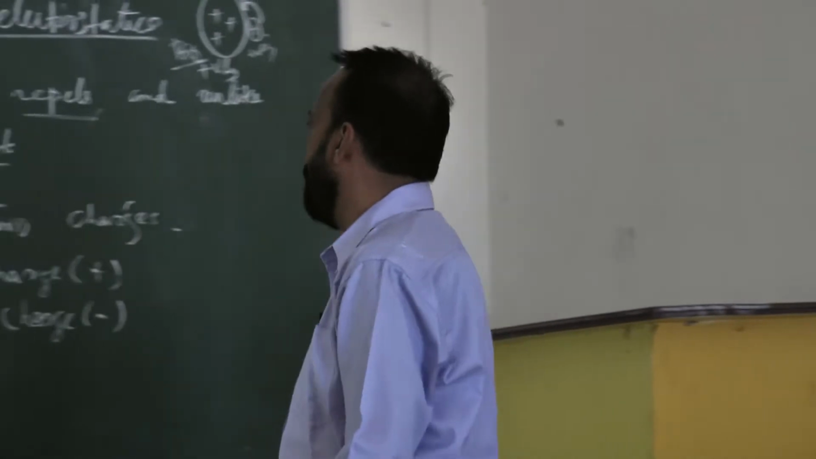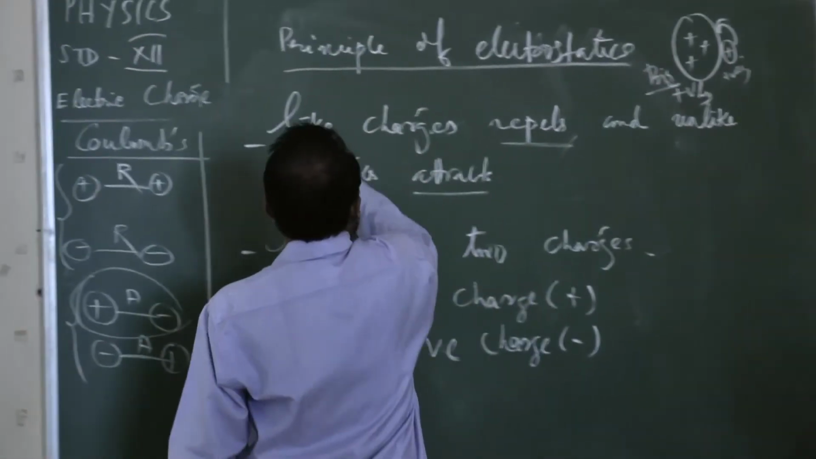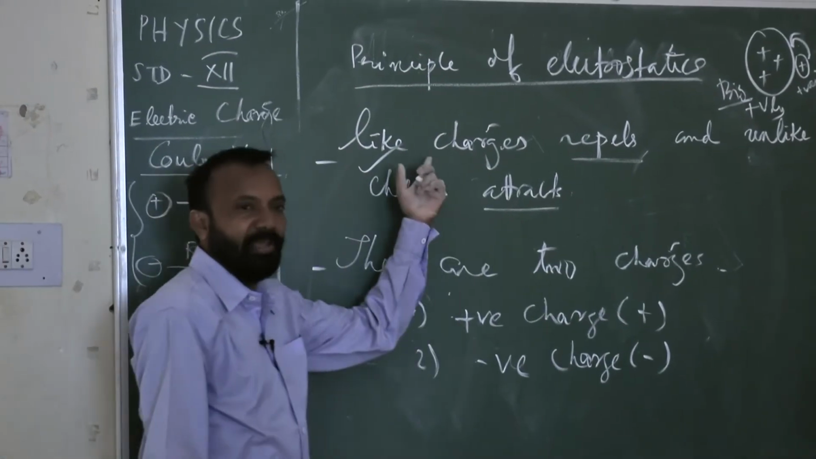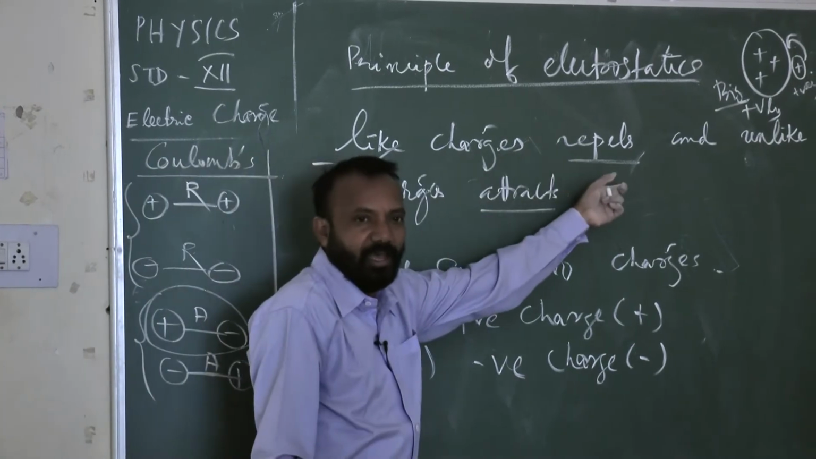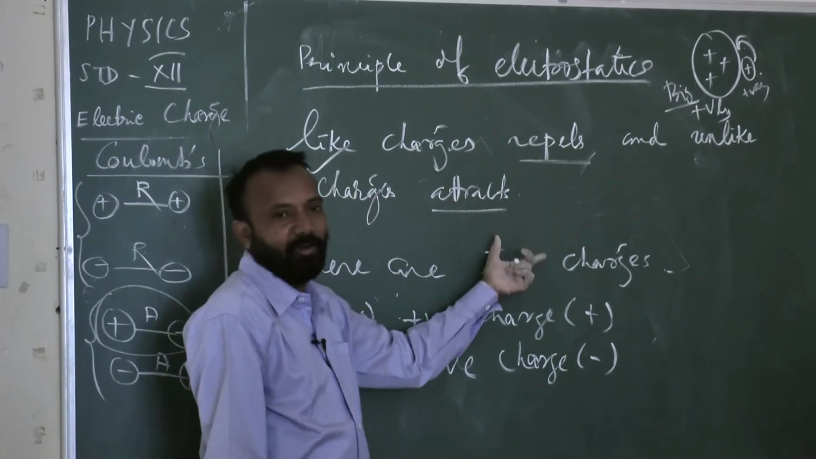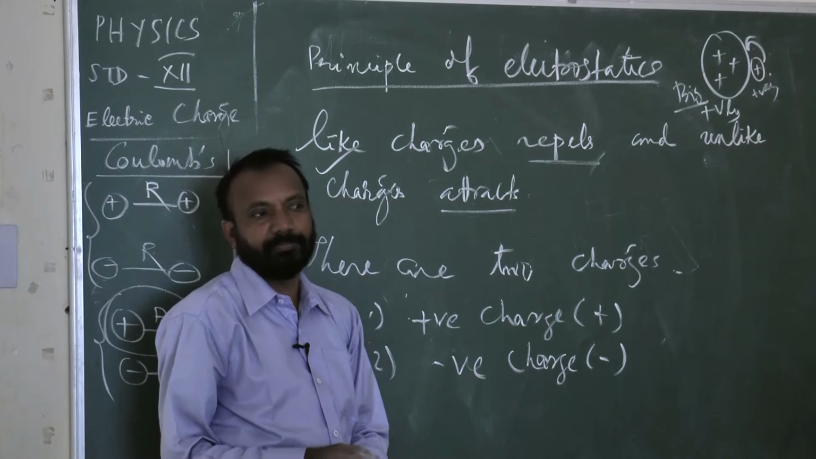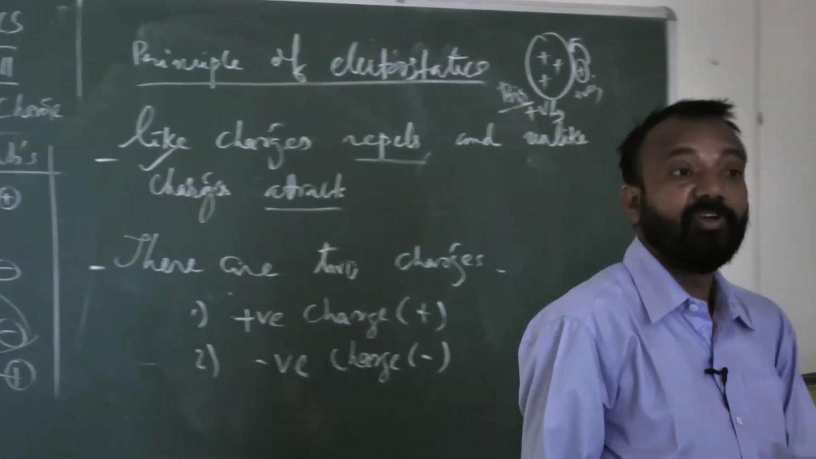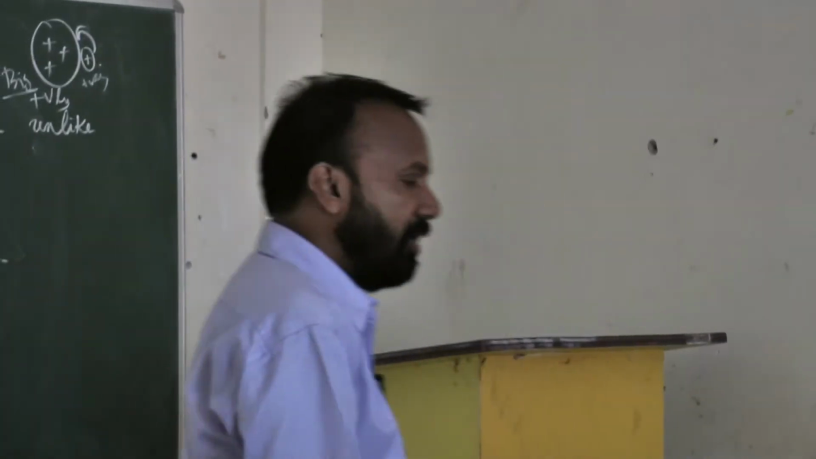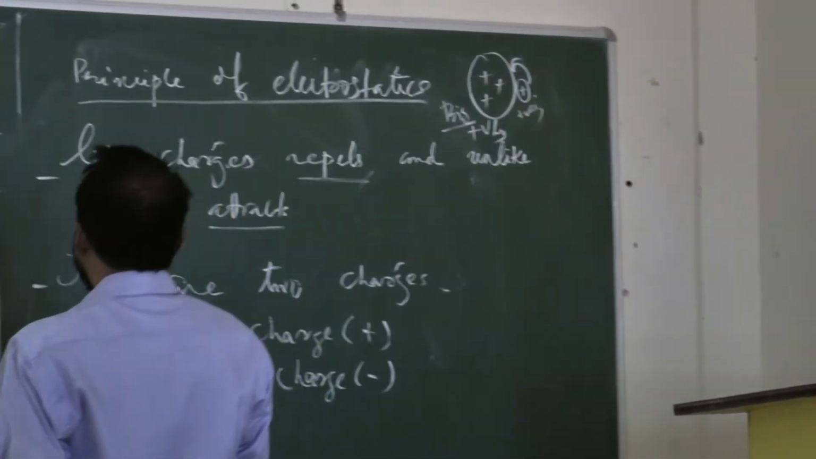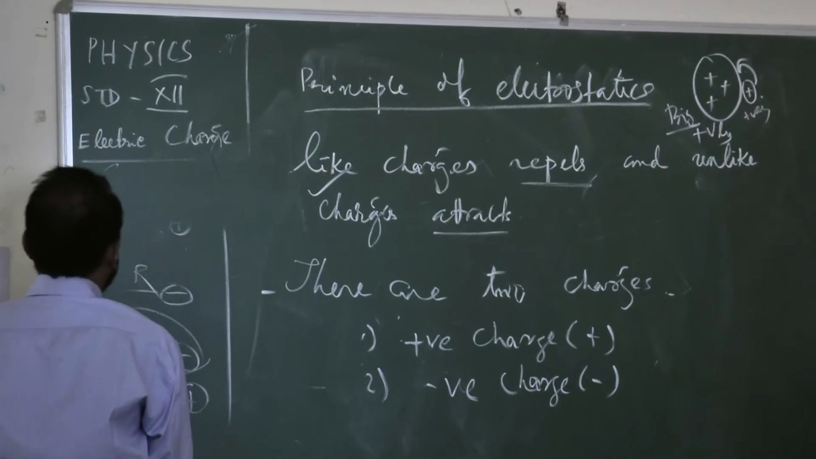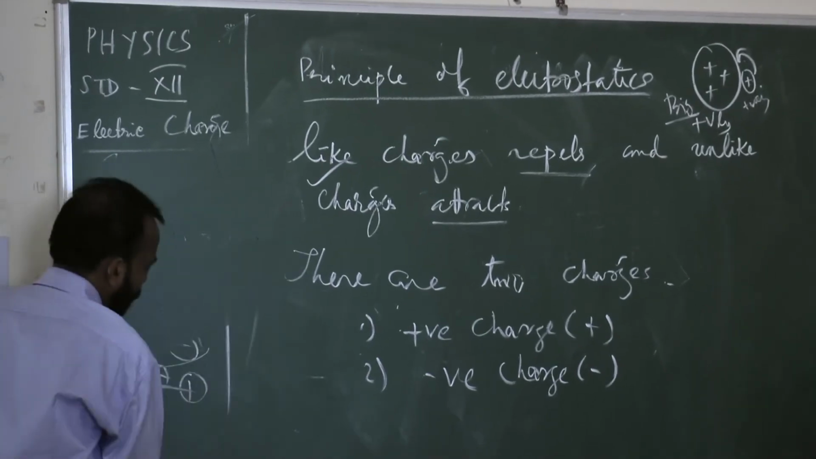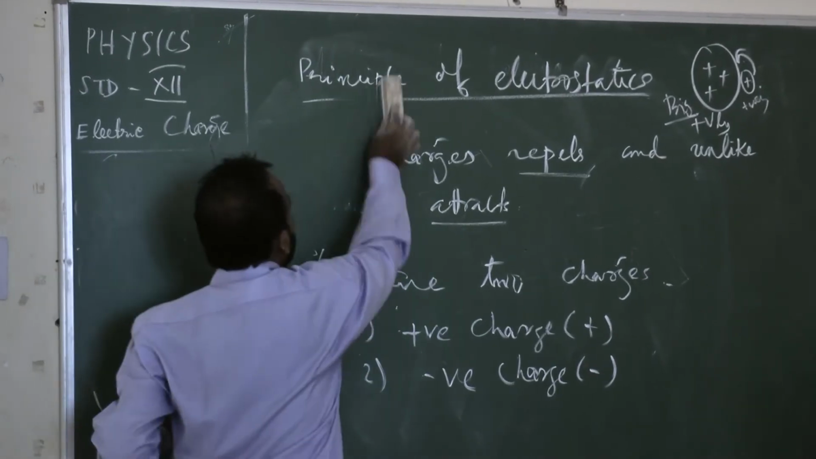Otherwise, this fundamental principle of electrostatics is correct. Like charges repel, and in maximum cases like charges repel and unlike charges attract. So these are all the principles of what? That is the method of charging. Next we will find out, after this method of charging, let's go to the property of the charge.